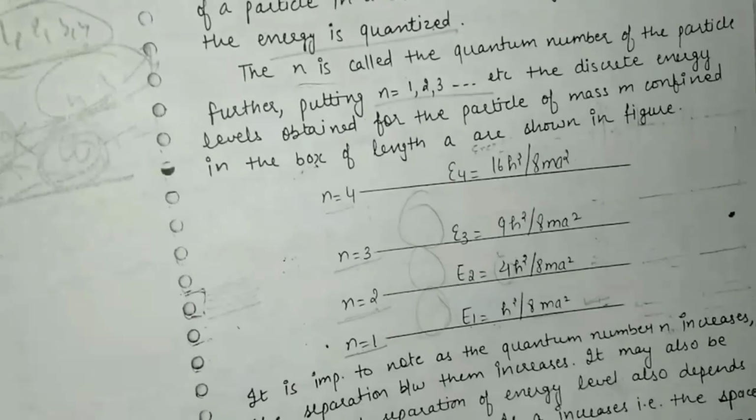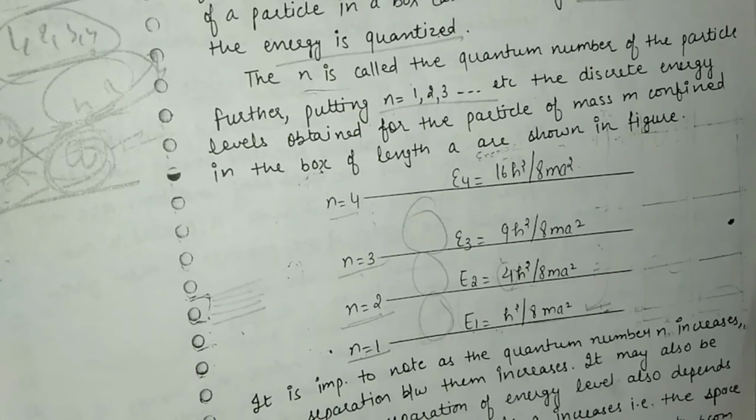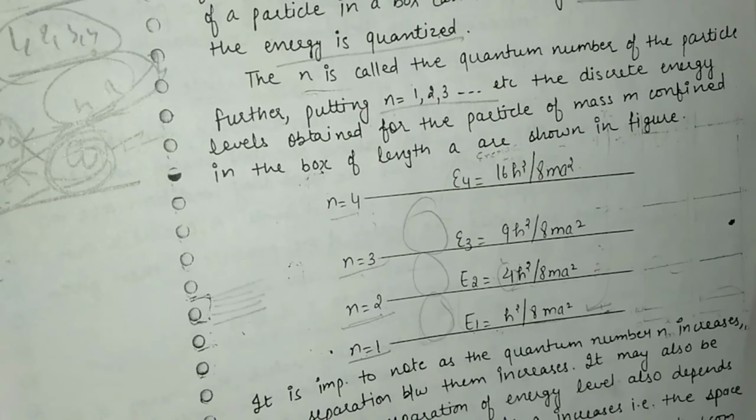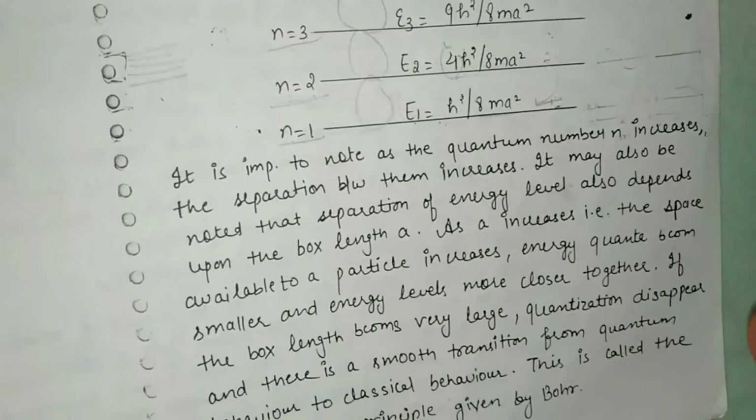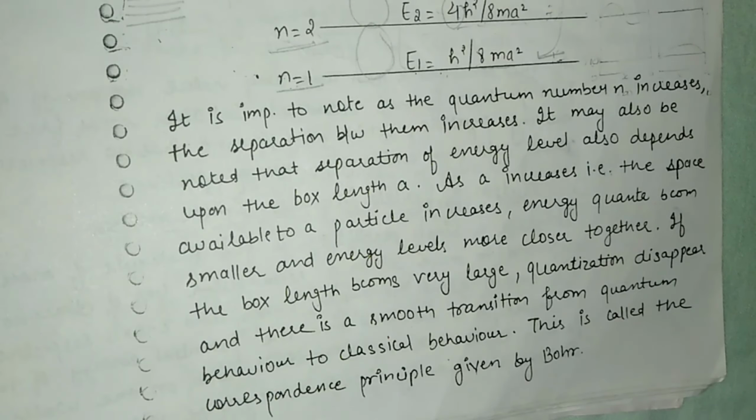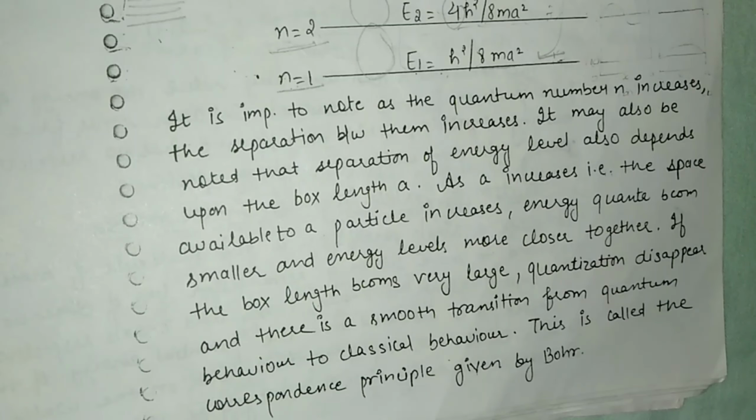If the box length becomes very large, the quantization will disappear, because the energy levels of the particle in the one-dimensional box come close to each other. There is a smooth transition from quantum behavior to classical behavior, because there are no discrete energy levels. This is called the correspondence principle, given by Bohr.